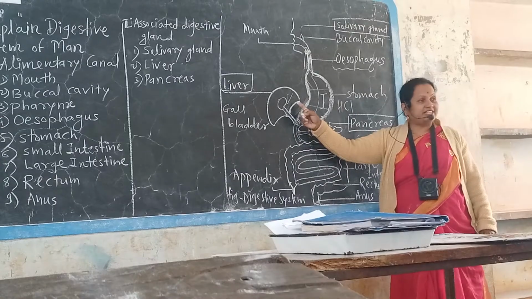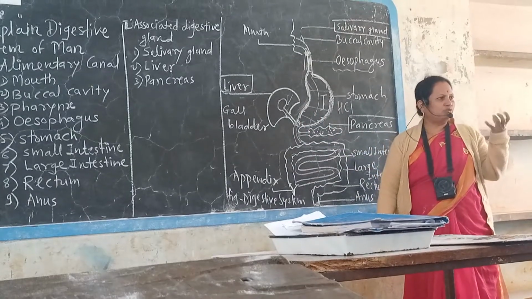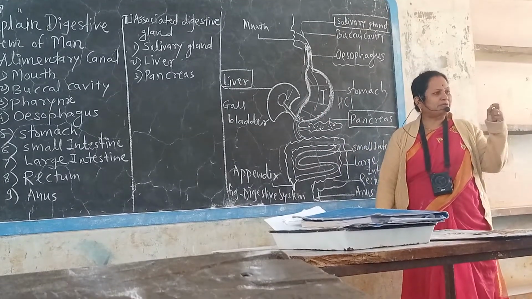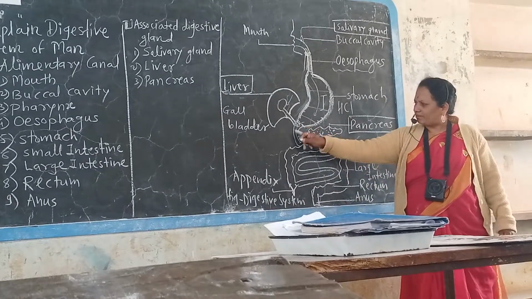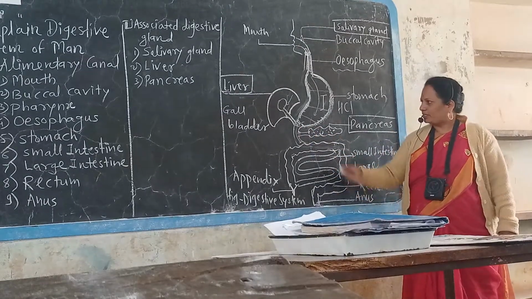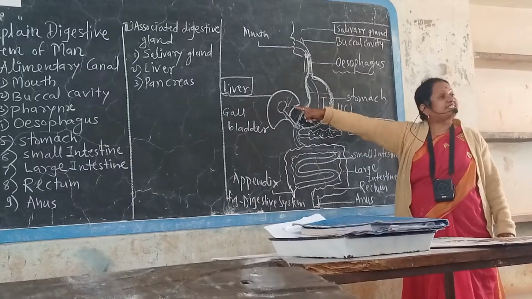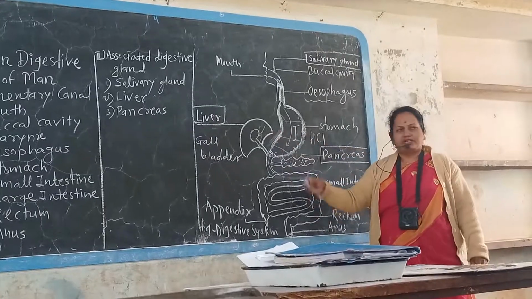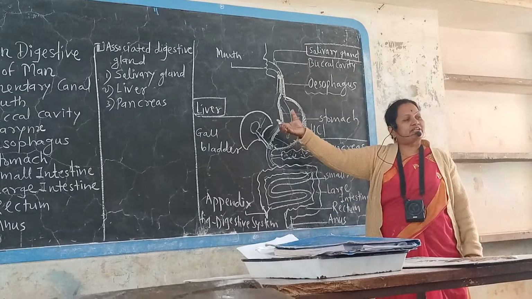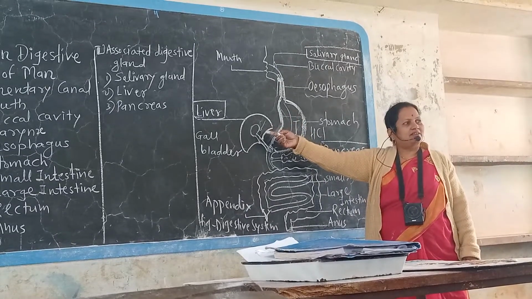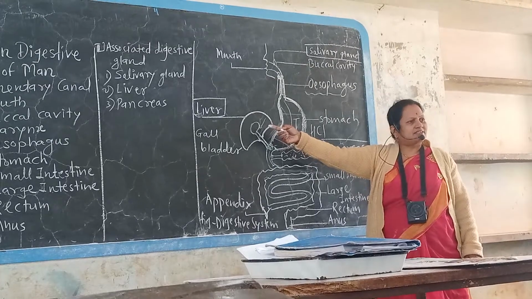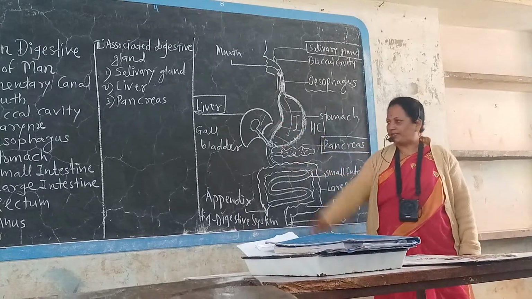If there is a swelling of the liver due to excess alcohol or in jaundice, then there is a problem in the digestion of food. The liver is the largest digestive gland in our body. It weighs about 1 and 1/2 kg and is crimson red in color. In the local language it is called Kaliza, Yakrut in Marathi.